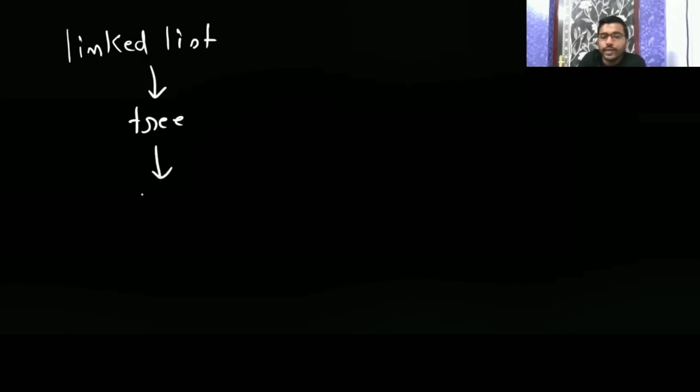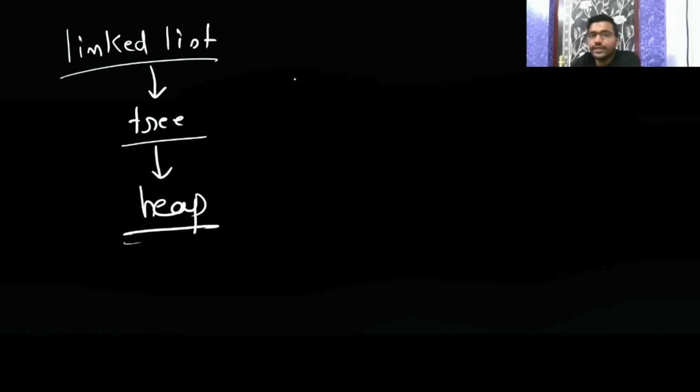You can go to a linked list. So what happens if you go for a linked list? Then from the linked list you have to go to a tree, and then from the tree you have to make it a max heap or min heap. That is going to take a lot of space. But if we store that heap in an array, then it is going to be useful. Now why it is useful, I will explain.